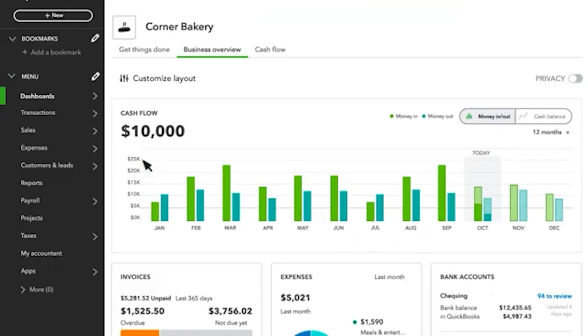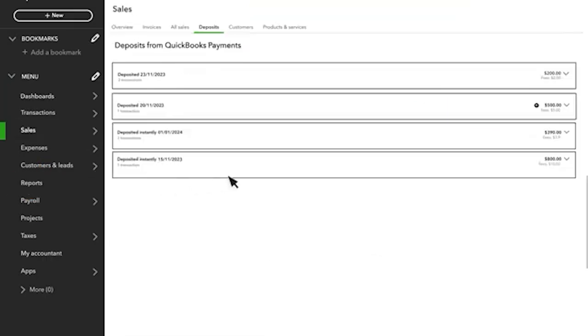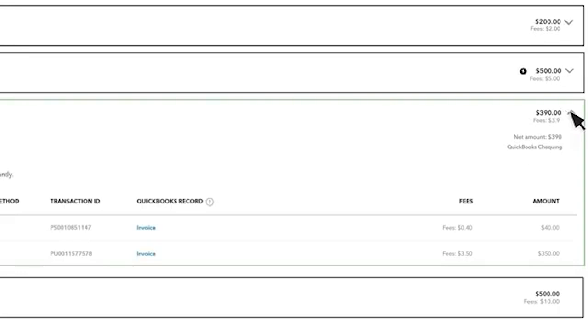QuickBooks Payments combines all of the payments processed that day into a single deposit. You'll see each sale or payment that is part of the daily deposit along with the fees, which are charged as a separate transaction. It can take a few days for this money to show up in your bank account.